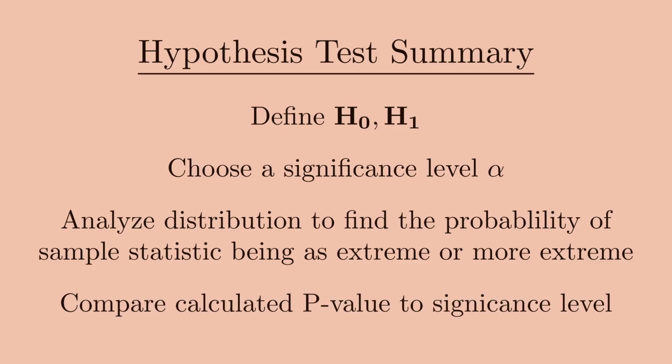If it was less than alpha, then we would reject the null hypothesis. If it was not, then we do not have enough evidence to reject the null hypothesis. And there you go, that is the premise of a statistical hypothesis test.